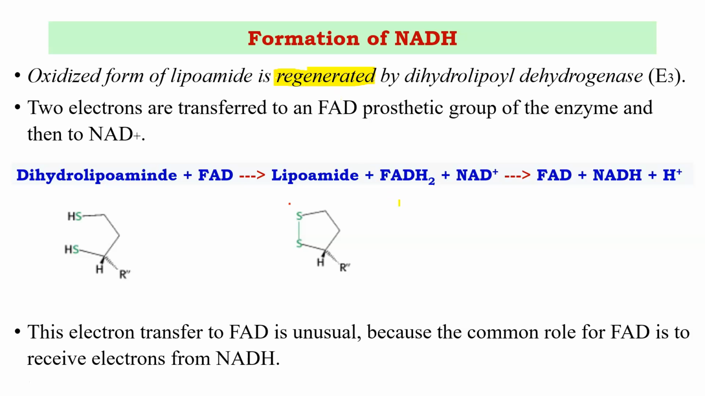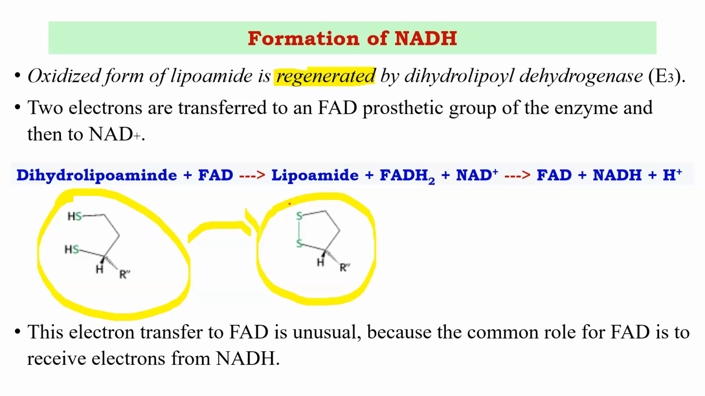What is the reduced form of lipoamide then? This is the reduced form of lipoamide, and this is the oxidized form of lipoamide. So the main motto of this reaction is to regenerate the lipoamide from dihydrolipoamide. And what is the enzyme that is used here? It is dihydrolipoyl dehydrogenase, the third enzyme, the E3 enzyme.